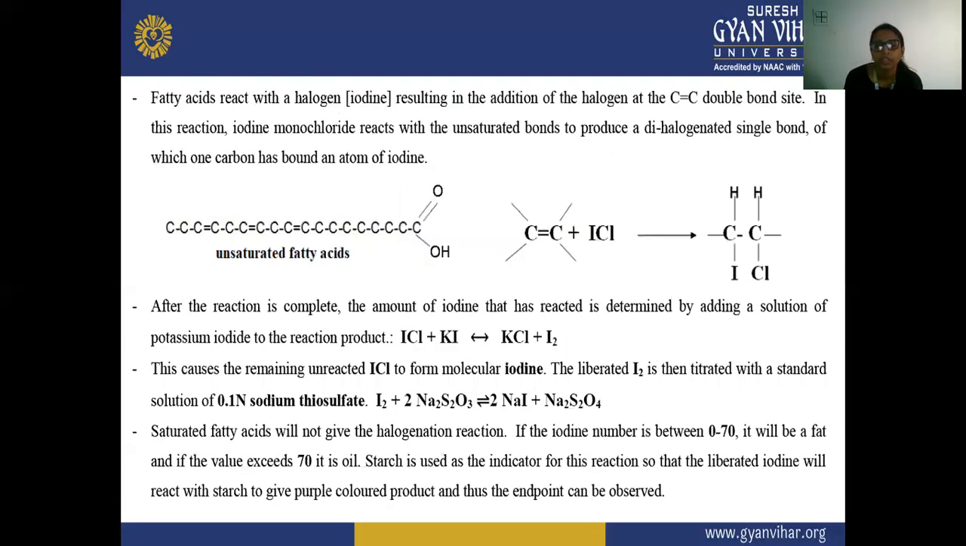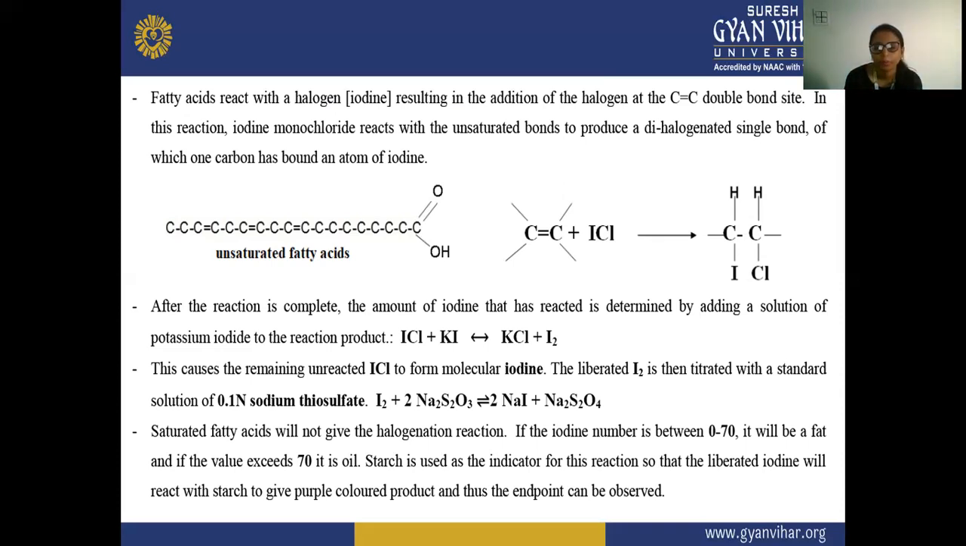Next, fatty acids react with halogen, resulting in the addition of halogen at the C double bond site. In this reaction, iodine monochloride reacts with the unsaturated bond to produce a dihalogenated single bond, of which one carbon is bound to an atom of iodine. So here, from the unsaturated fatty acid, we add the halogen to the double bond, and we get the dihalogenated single bond, in which one carbon is attached to the iodine.